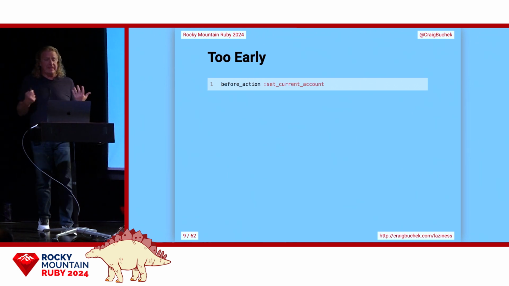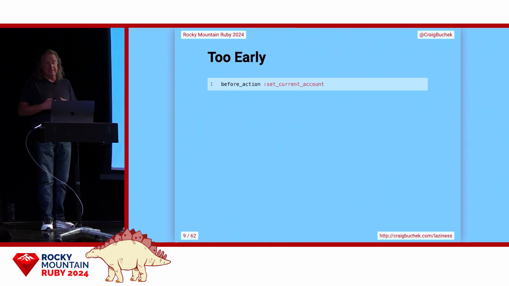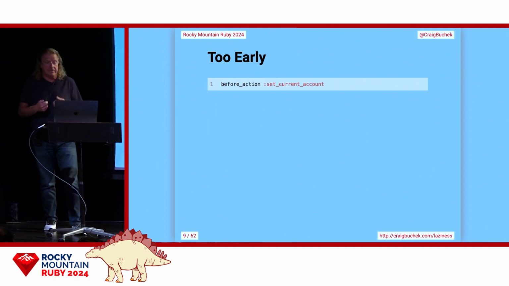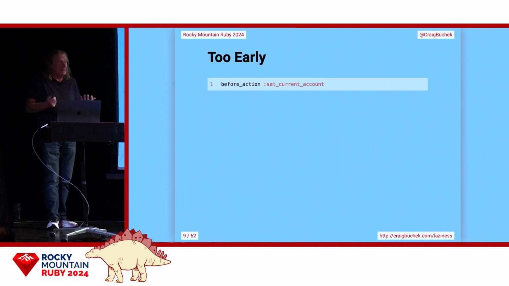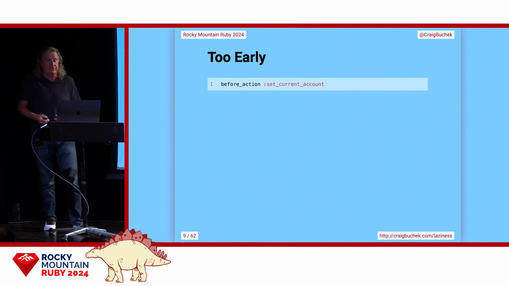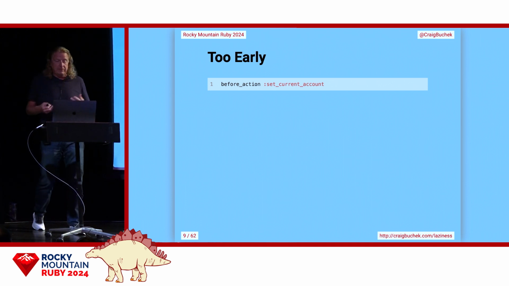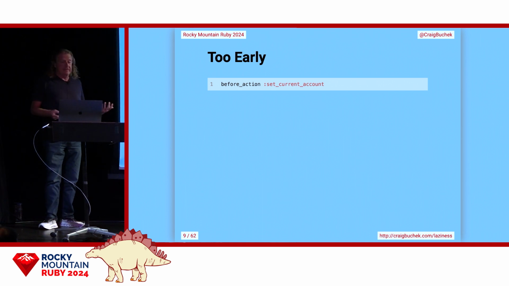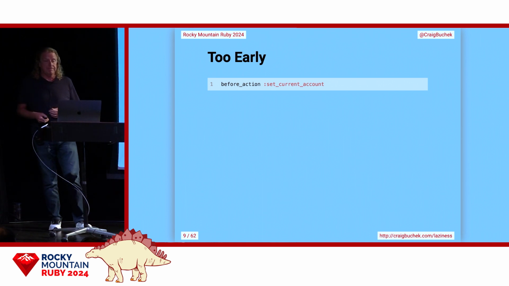So what is this line telling us when we read it? It says we need to set the current account before anything else, but it's a lie. We can forget about the current account until we need to use it, actually. And if we named it well, we probably never really need to look at how it's implemented.